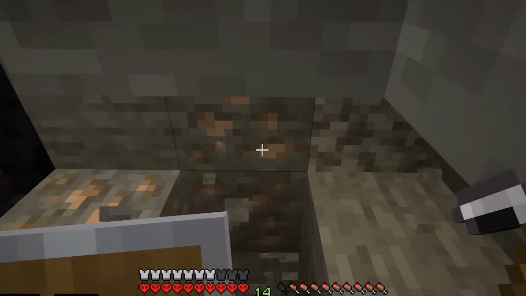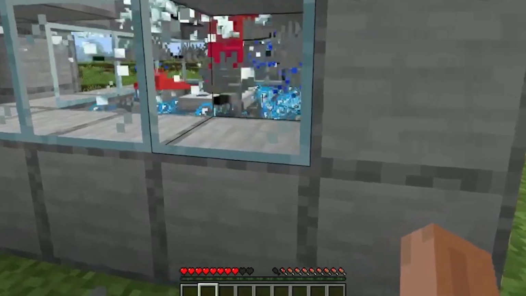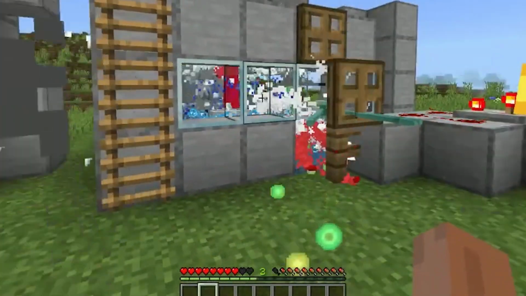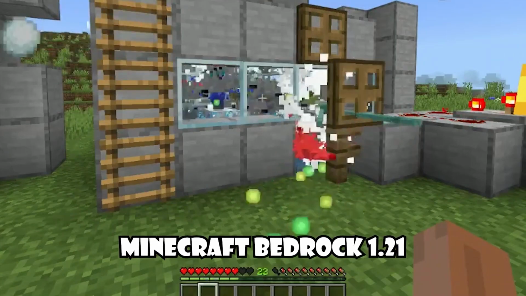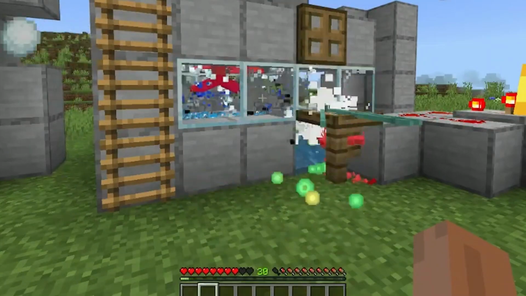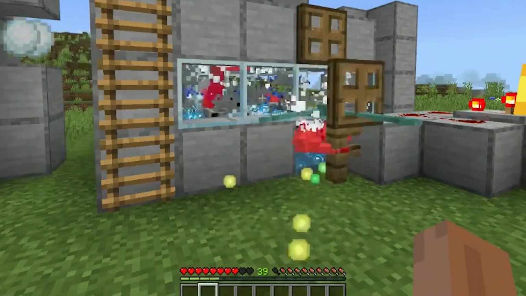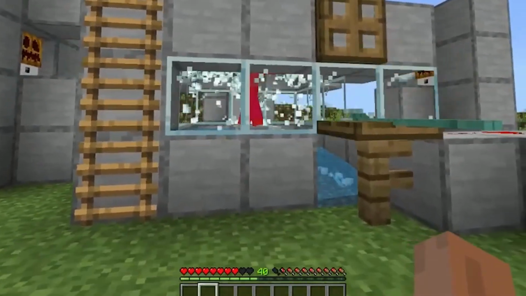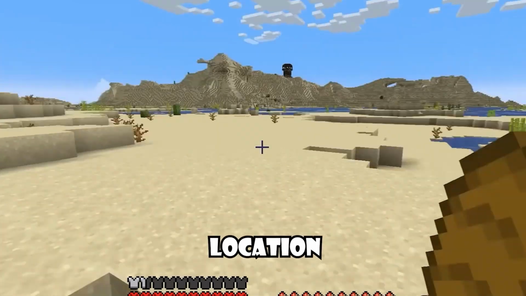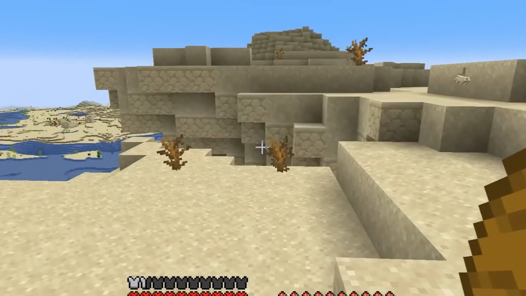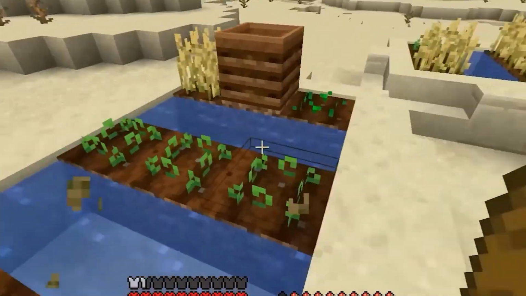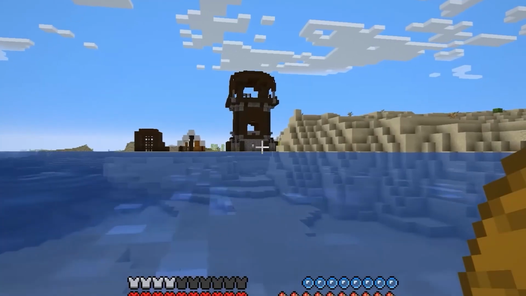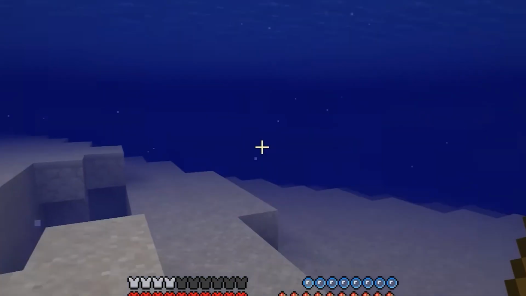And now it's time to build the ultimate XP farm, the fastest, easiest, and most OP way to stack levels in Minecraft Bedrock 1.21. Grab your materials, because we're about to build the fastest XP farm in Minecraft Bedrock 1.21. First things first, location is everything when it comes to an XP farm. If you build it in the wrong spot, you'll get terrible spawn rates. But get it right, and you'll have XP rolling in like a boss.